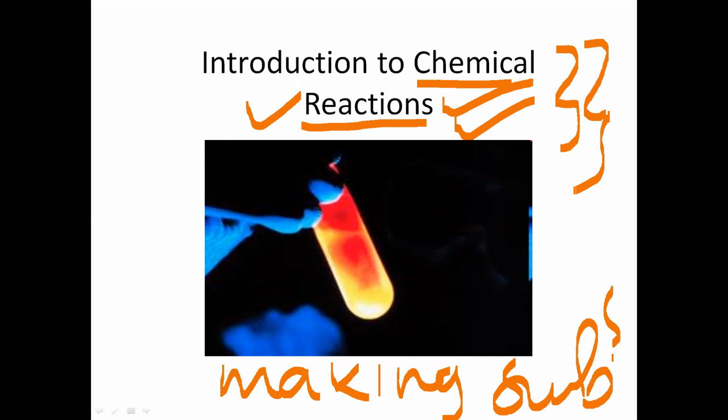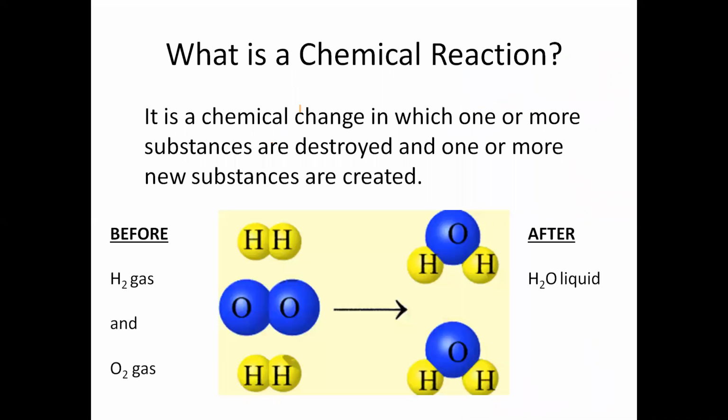So I hope you understood what's the application of chemical reaction in our everyday life. Without chemical reaction, no new substances can be formed. All right. So therefore, chemical reaction is very important. So let's move ahead and look at what is chemical reaction.